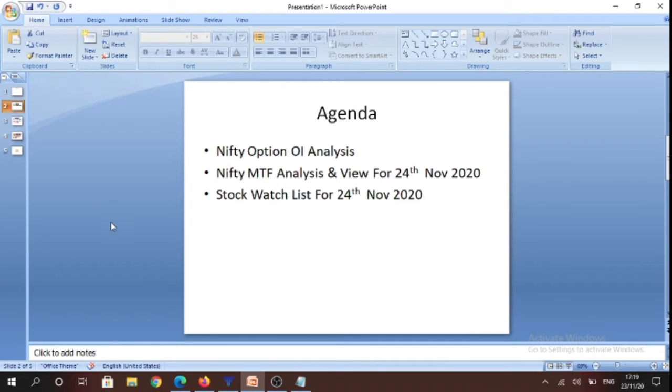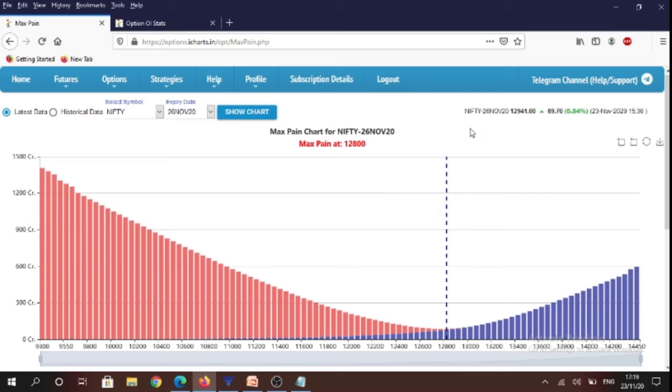The purpose for making this video is to analyze Nifty options open interest data. We are going to be analyzing Nifty on multiple time frames. Apart from that, we are going to be framing a view for tomorrow, that is 24th November. Apart from the index, we would be discussing our stock watch list. So let's begin with options open interest analysis.